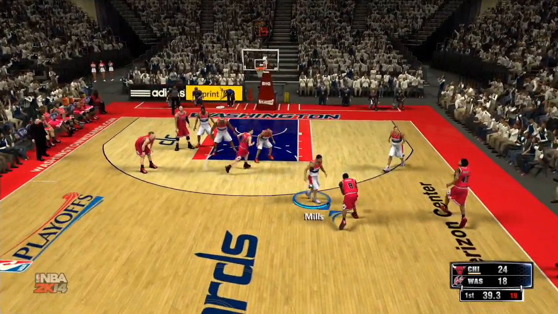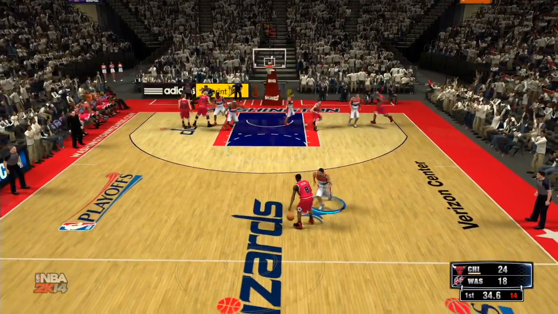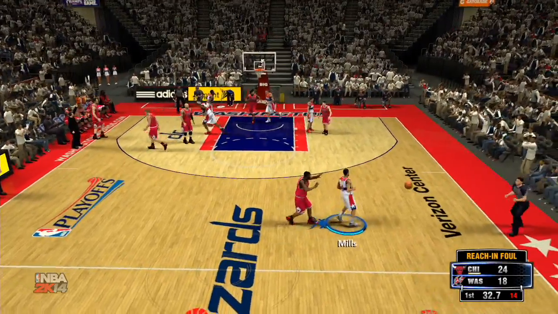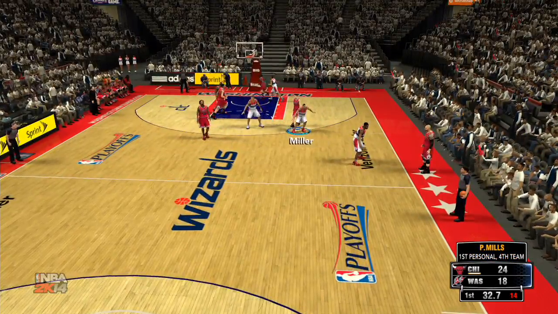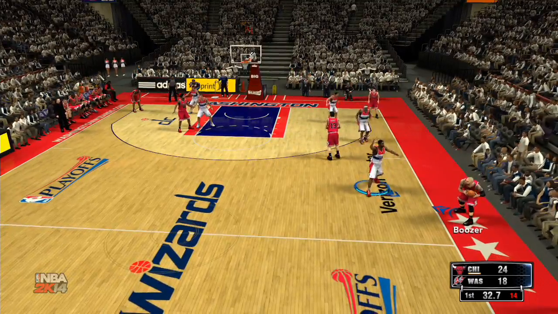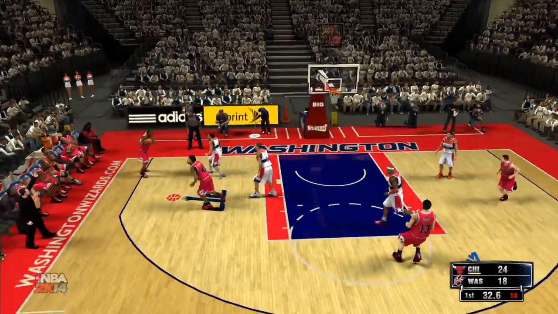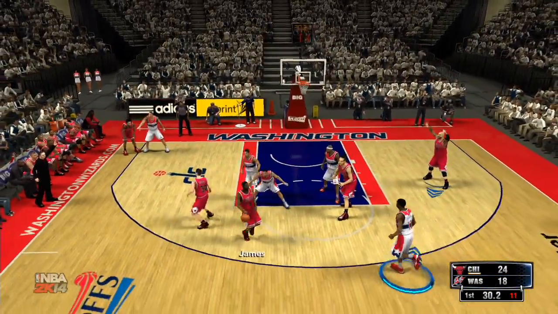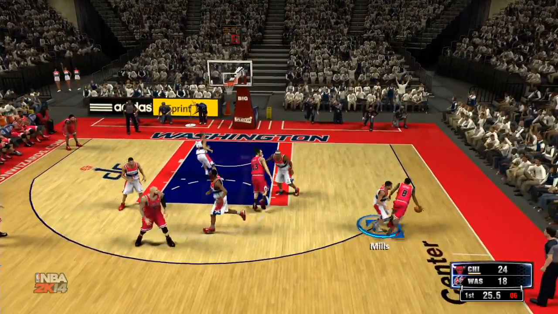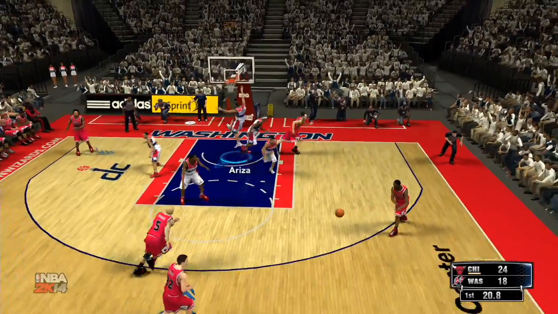40 seconds remaining here in the first quarter. Tightly defended by Patty Mills, and it will be called a reach-in. No one to inbound it to, and finally he's going to throw it all the way across the court in Chicago. 24 seconds, wide open mid-range jumper, and he can't make it.